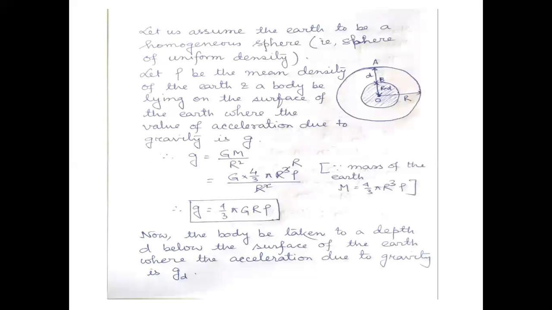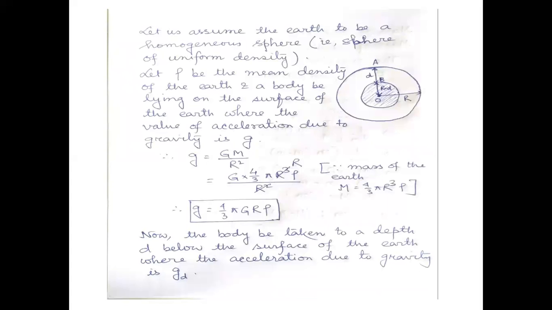Now we consider the depth below the earth. Let us assume the earth to be a homogeneous sphere, that means a sphere of uniform density, and rho be the mean density of the earth. A body lies on the surface of the earth where the acceleration due to gravity is g.